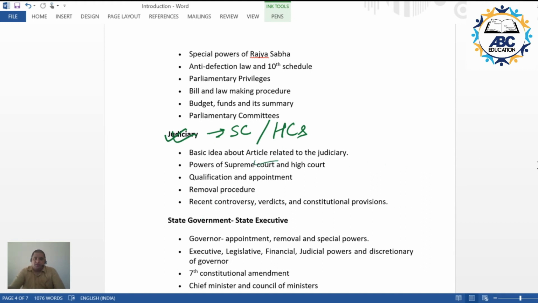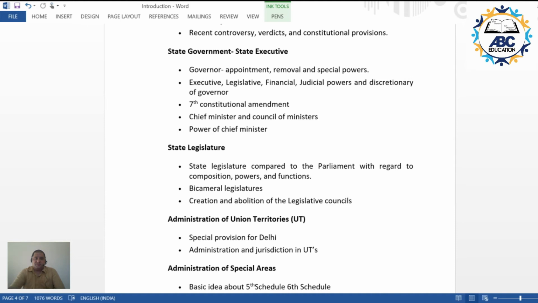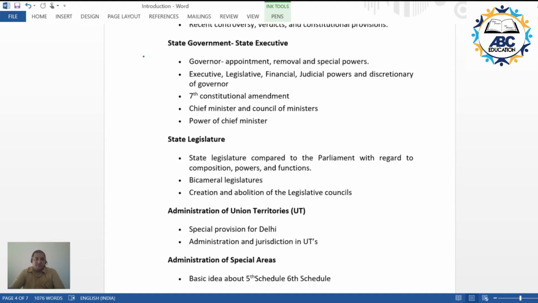Then we would be moving on to the state executive. We'll be covering the state executive, the state government, and the state legislature.